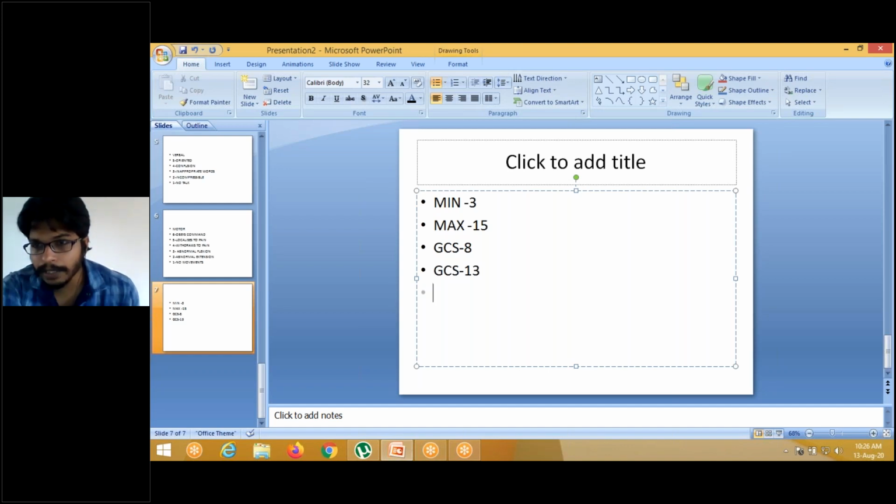This is one of the important questions in your final exams. Every year you can see in every paper, either 2 marks or 4 marks, this GCS will be there definitely, because it is required in every whole internship. Hmm, 5 marks. This is important in every student's life, every medico's life.